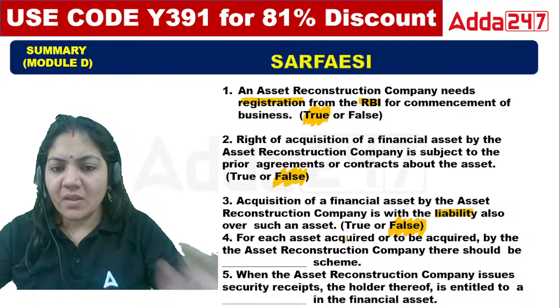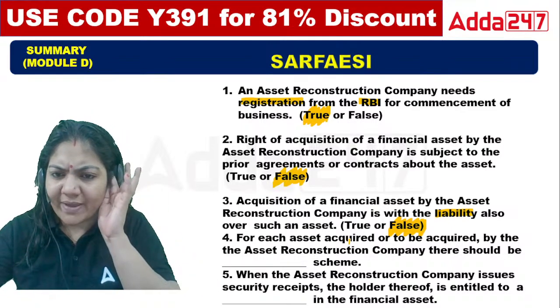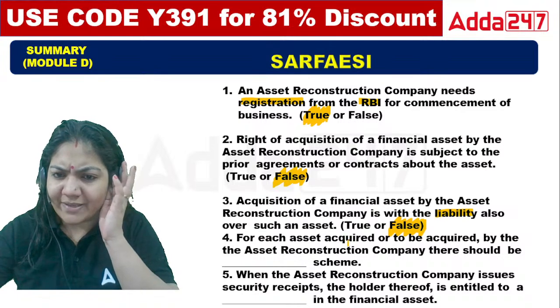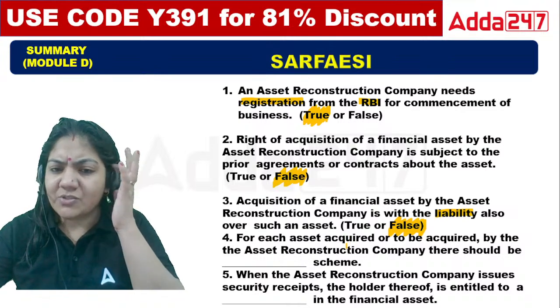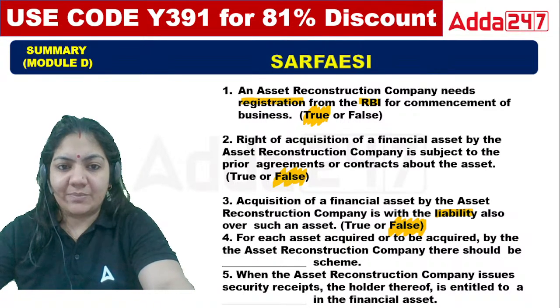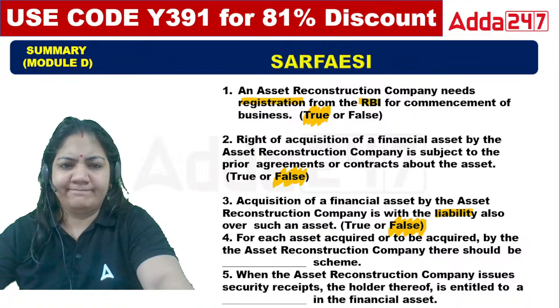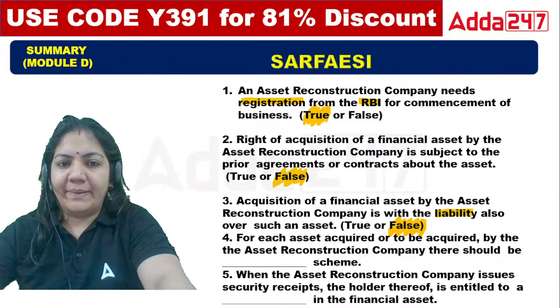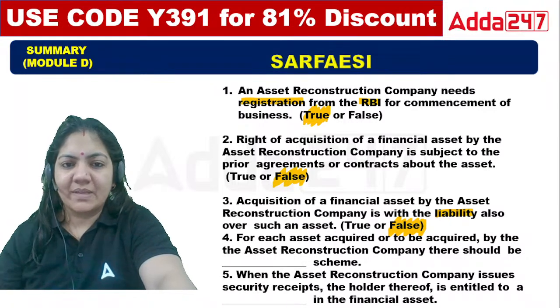Okay. For each asset required or to be acquired by the ARC company, there should be a dash scheme. I'm giving you two words: separate or combined scheme.